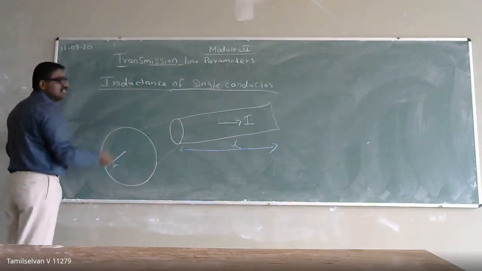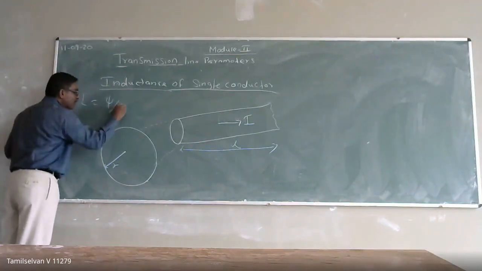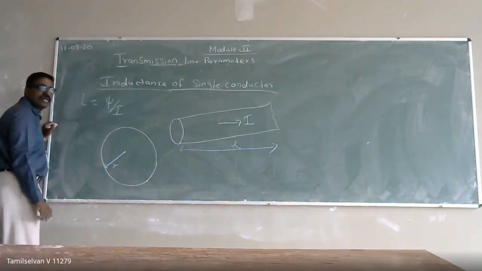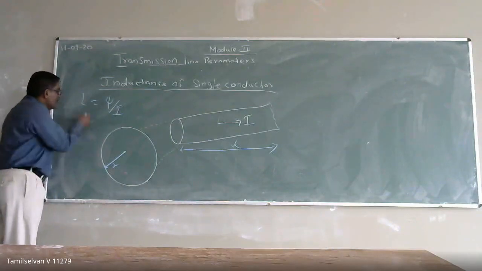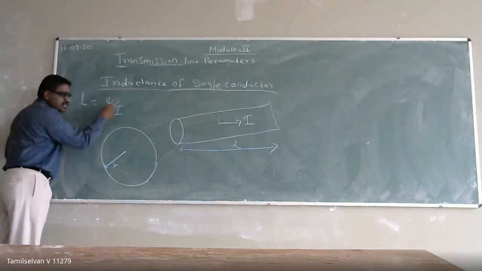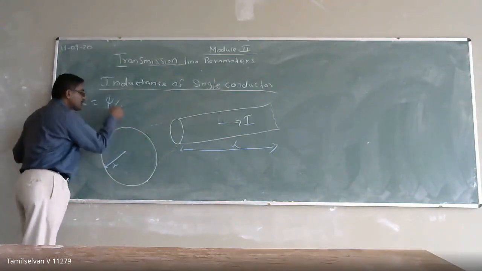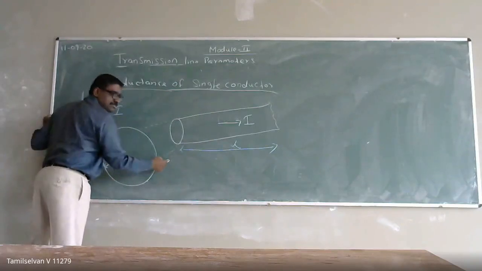To calculate the inductance of the single conductor: inductance is flux linkage per unit ampere of current. So I have to calculate the flux linkage for the L length of the conductor. Then I can calculate the inductance in this conductor.